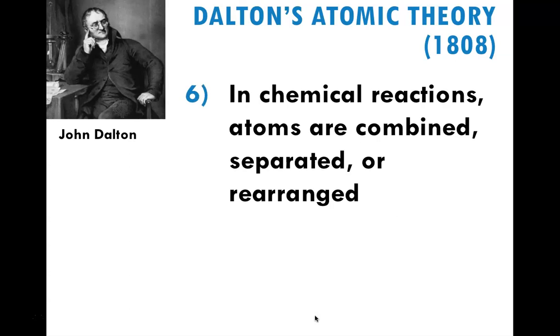And lastly, he realized in chemical reactions, atoms do combine, or they come apart, or they are rearranged to make new things, but everything stays. Like earlier, we're not saying we lose any elements or gain any elements. The ratio of elements to start with has to be the same at the beginning and the end. Law of conservation of mass hasn't changed.